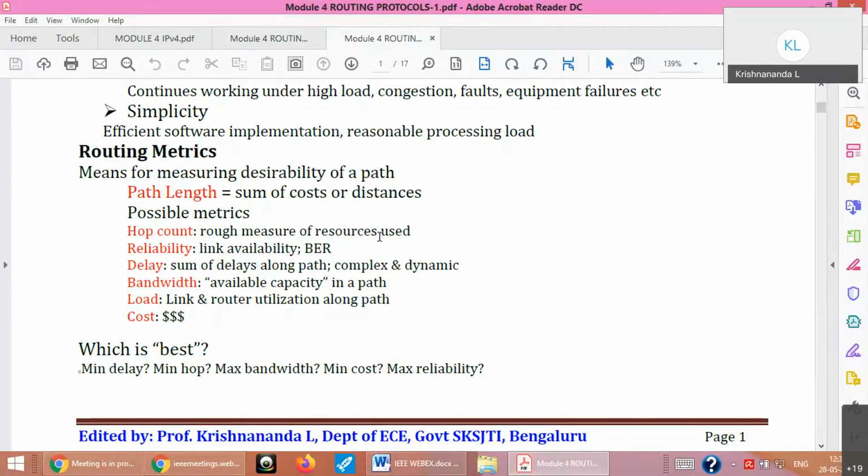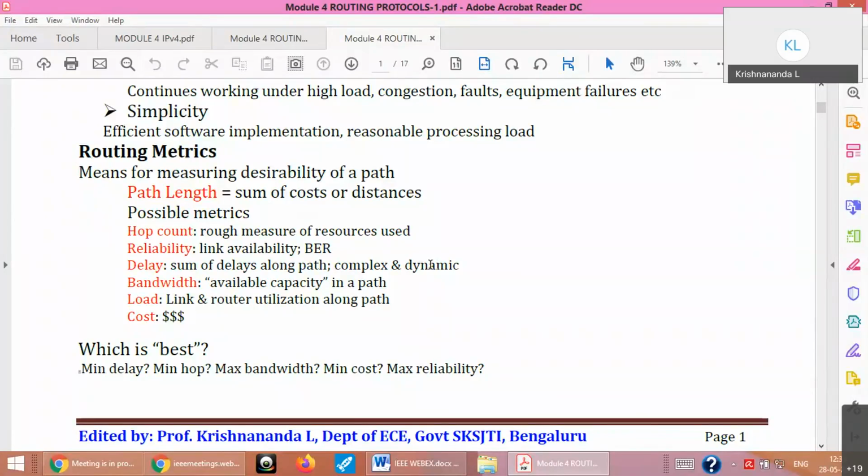Parameters can be like hop count, or it can be delay, like I want to reach the destination with minimum delay. That can be one method. Or I want to reach the destination through a minimum number of intermediate nodes, or minimum number of hops. Or I want to reach the destination with minimum cost, or I want to use minimum bandwidth. For example, if all of you now use video also, then naturally more bandwidth will be consumed.